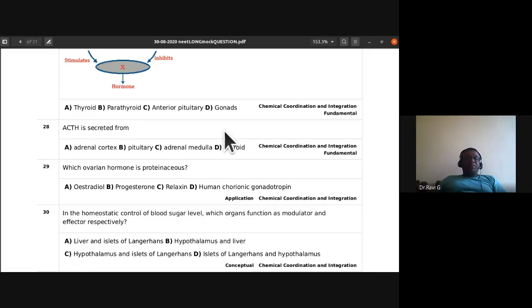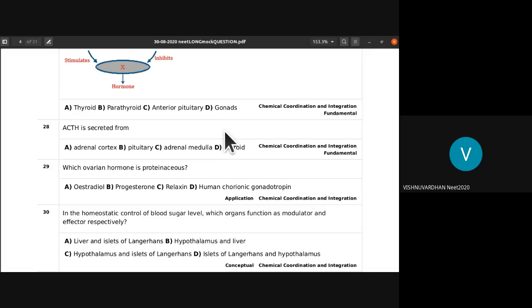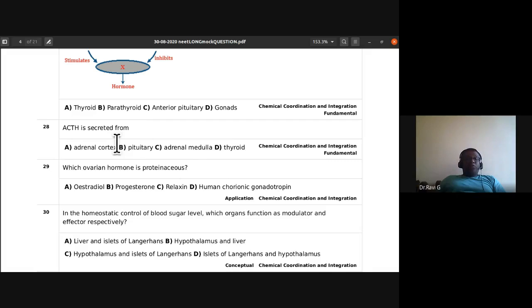ACTH is secreted from which? Pituitary. Very true, pituitary. Many of you write adrenal cortex. That is wrong, because ACTH is adrenocorticotropic hormone, which stimulates the adrenal glands. But ACTH is secreted from the pituitary gland. You should remember this: adrenocorticotropic hormone is secreted from the pituitary gland.